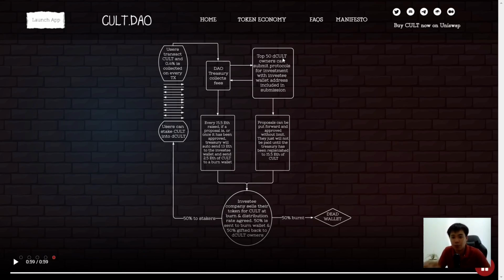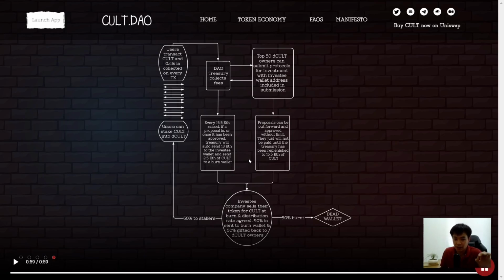Once it's approved, it will get funding of 15.5 ETH whenever the treasury has that fund. So if the treasury has 1,000 ETH, once the proposal is submitted and approved, 15.5 ETH is raised, 13 ETH is sent to the investee wallet to carry out the proposal, and 2.5 ETH is burned.